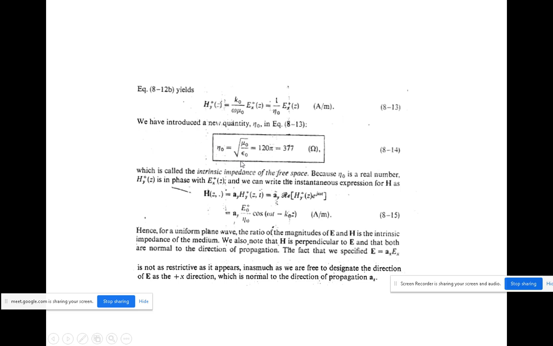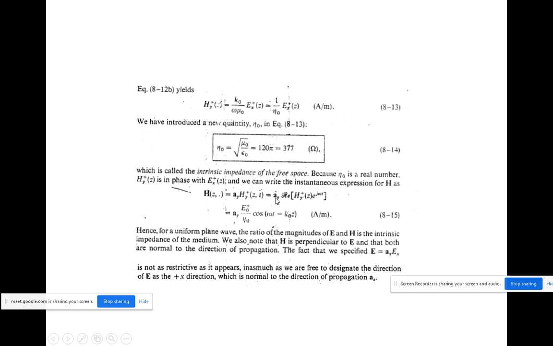So finally new quantity eta naught is found out as 377, which is nothing but the intrinsic impedance of the free space. Here eta naught is nothing but a real number, so that the phase value for ex plus of z is hy positive of z, which will be in phase with the electric field quantity, so that we can write the magnetic field component H of z comma t equal to a y hy positive of z comma t. So for y component only we are taking for magnetic field.